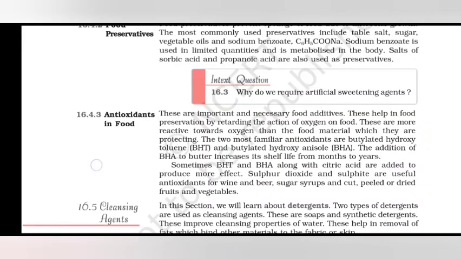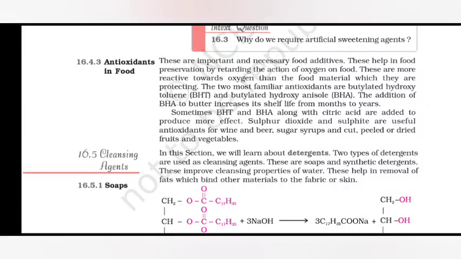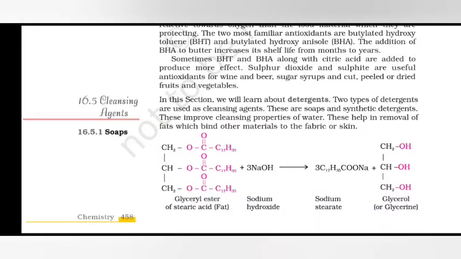Antioxidants in foods. These are important and necessary food additives. These help in food preservation by retarding the action of oxygen on food. These are more reactive towards oxygen than the food materials which they are protecting. Two most familiar antioxidants are butylated hydroxytoluene (BHT) and butylated hydroxyanisole (BHA). The addition of BHA to butter increases its shelf life from months to years. Sometimes BHT and BHA along with citric acid are added to produce more effect.